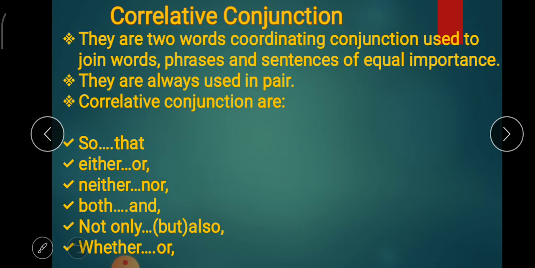Correlative conjunctions. They are two-word coordinating conjunctions used to join words, phrases, and sentences of equal importance. They are always used in pairs. Some of the correlative conjunctions are so that, either or, neither nor, both and, not only but also, whether or. Now we will see correlative conjunctions one by one with examples.